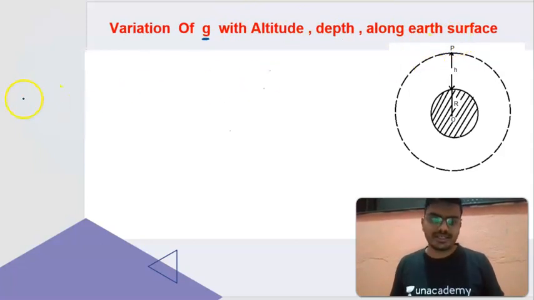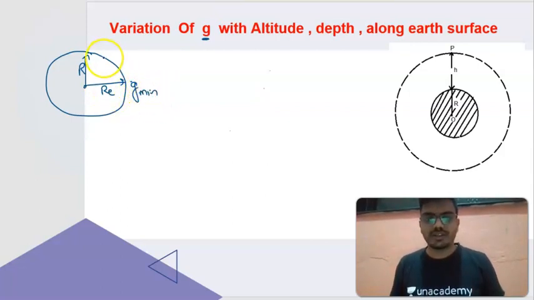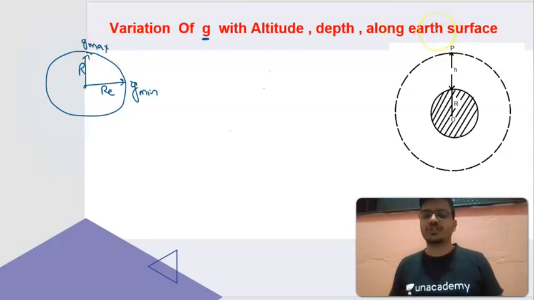See, Earth is not exactly a round shape. Earth is somewhat bulged at the equator and shorter at the poles. You can find here the radius is smaller at the pole and bigger at the equator. So the value of g is minimum at the equator and g is maximum at the pole. Okay, this is the variation of g along the Earth's surface. There is no expression as such for the variation of g along the Earth's surface. So I'm going to cover the variation of g with the altitude.